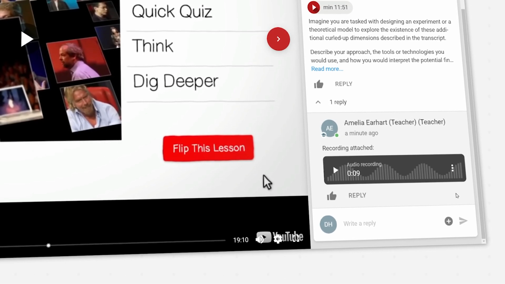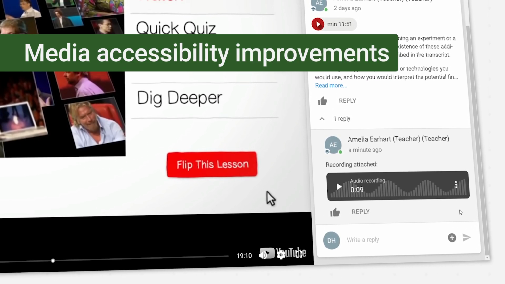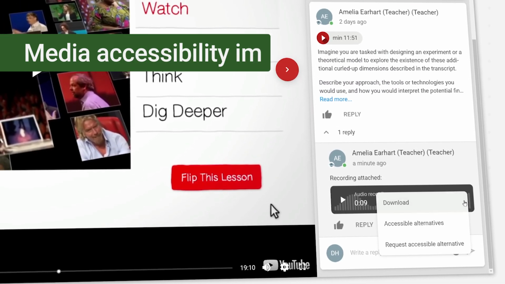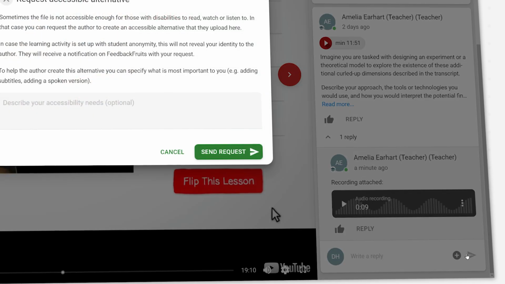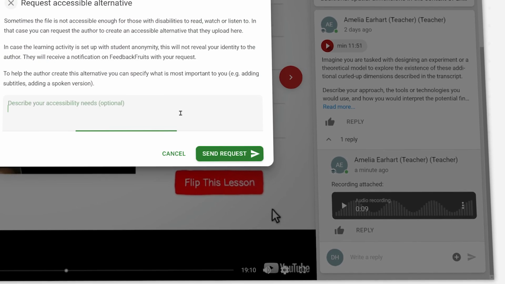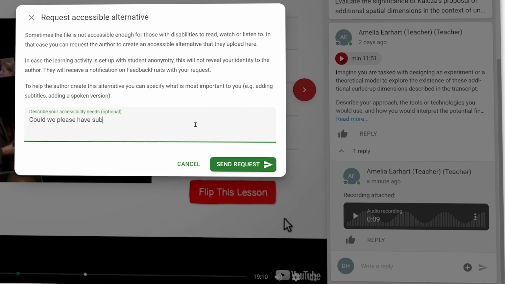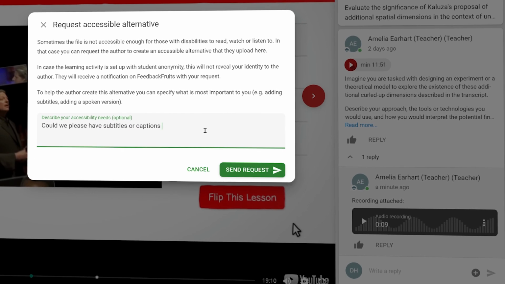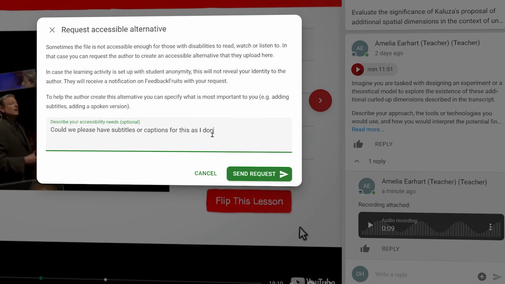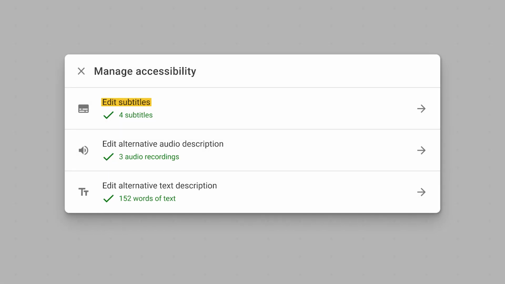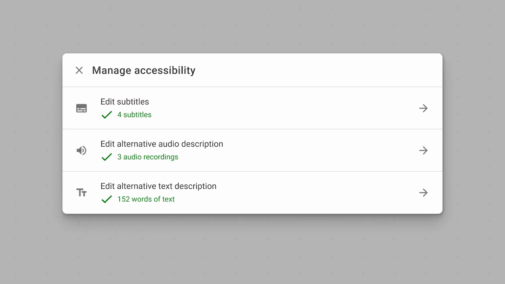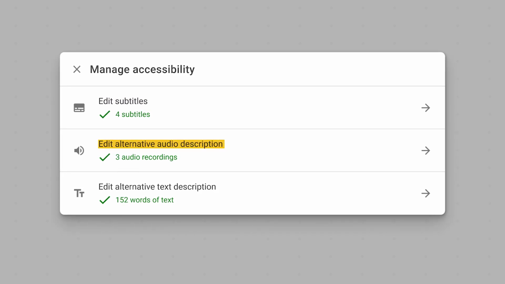Next, some more improvements have arrived for media accessibility. Both teachers and students are able to request an accessible alternative file from any submitted or attached multimedia file. Where files have been attached, it's possible to request subtitles, an audio description, or text description. FeedbackFruits can generate subtitles, which can be downloaded and edited, and users can upload their own files and record or write their own descriptions.